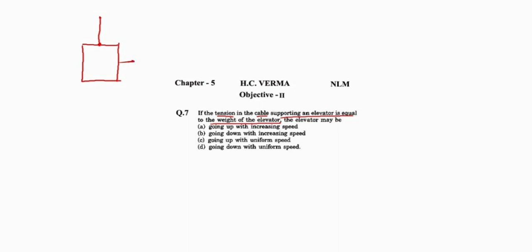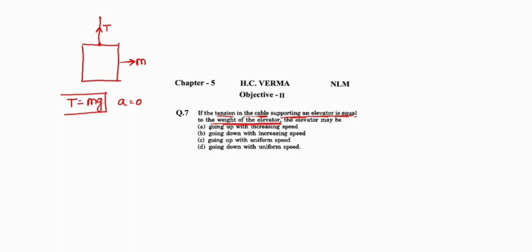See, the mass of the elevator is m and tension in the cable is T. The question says the tension in the cable is equal to the weight of the elevator. It means T equals mg. This situation is possible when the acceleration is 0. This is very simple. When the acceleration of the elevator is 0, then T equals mg.